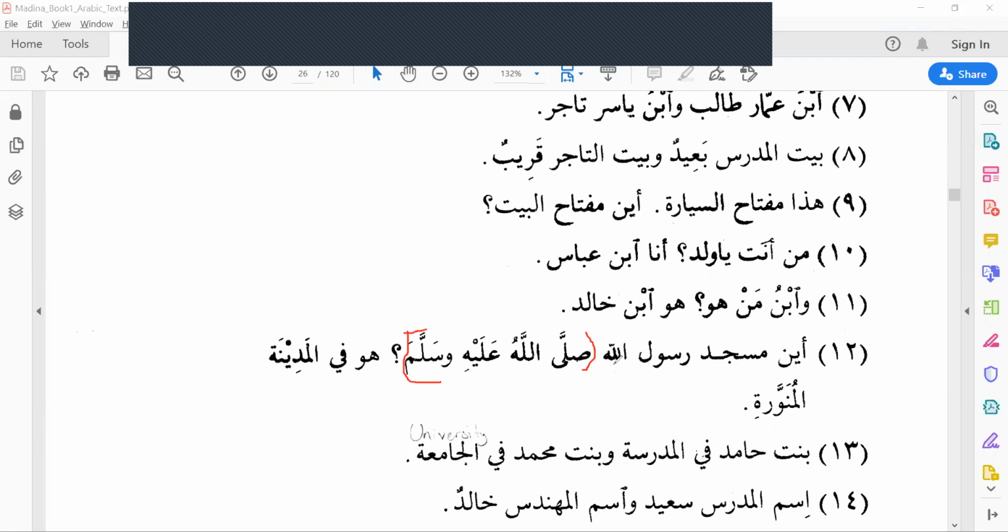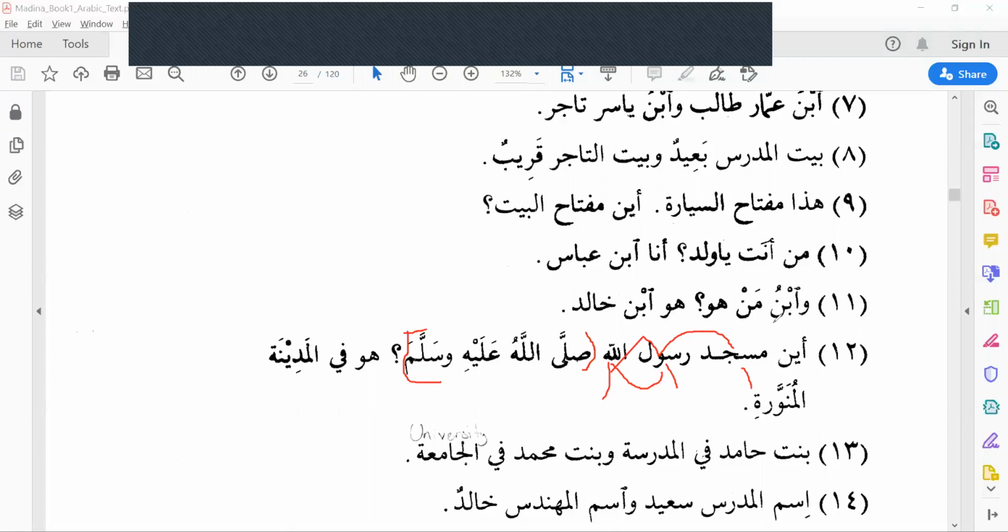Where is Allah's Messenger's mosque? You see, there are two possessives here. One is Allah's Messenger's mosque, so that means the mosque of the messenger of Allah. Mudaf, mudaf ilayhi, and considering this, this is mudaf and this is mudaf ilayhi.